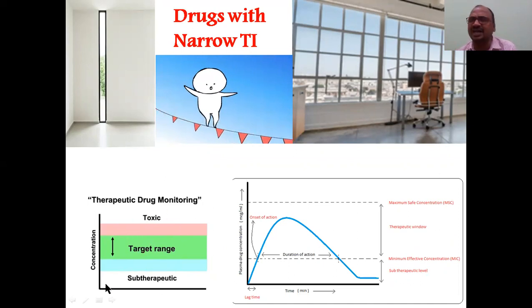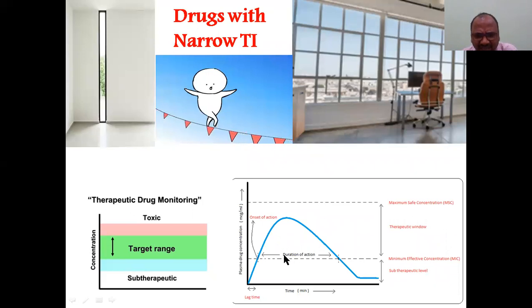The drug concentration in the body you have to maintain always in this green zone only. If it falls to subtherapeutic, there is no therapeutic value, no disease will be cured. It is a waste, even though the tablet is taken. And in the toxic zone, the patient may be gone. RIP, Lord Yama is on the way, he will come and catch his soul at any time.